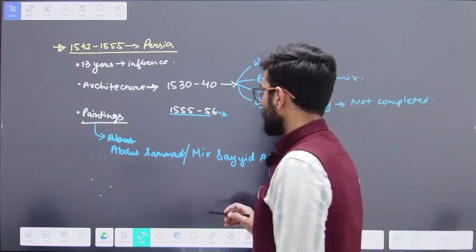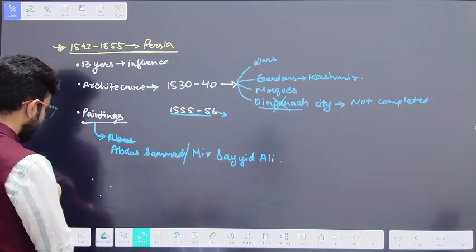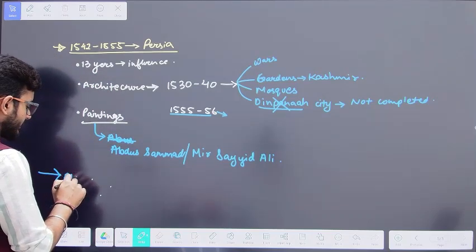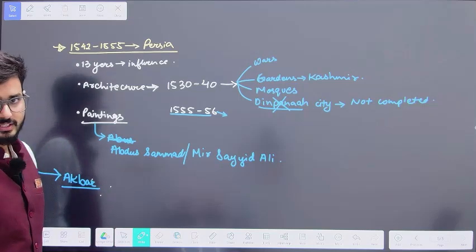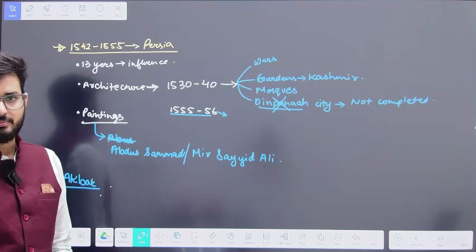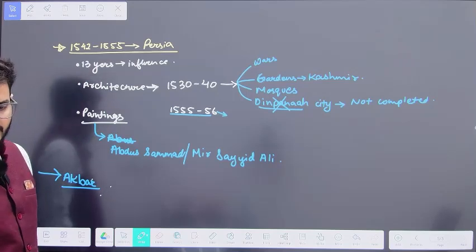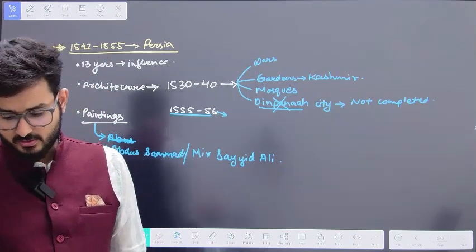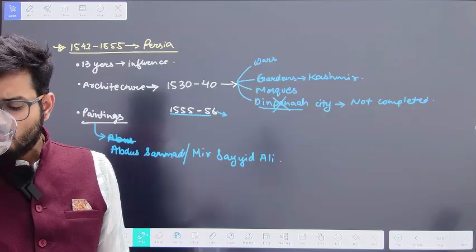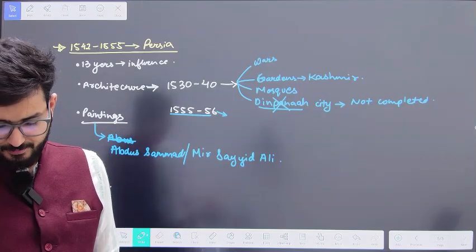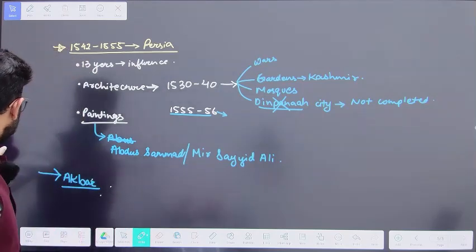Okay. So as soon as he passes away in 1556, another ruler is going to take over, and that is going to be Akbar. Now in 1556 itself, did you understand, guys? Whatever we have understood, did you understand up till now?